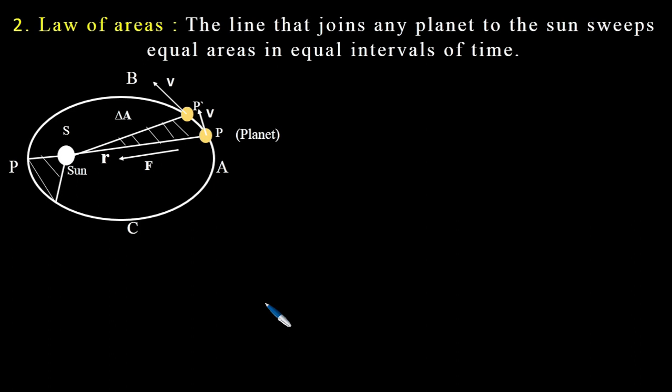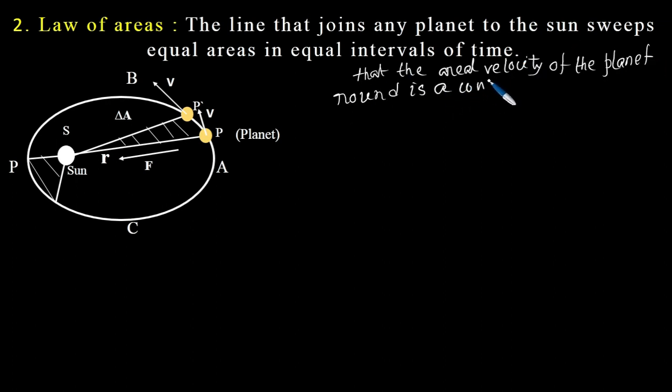What does it say? The line that joins any planet to the sun sweeps equal area in equal intervals of time. So in short, we can say that the areal velocity of the planet around the sun is a constant.